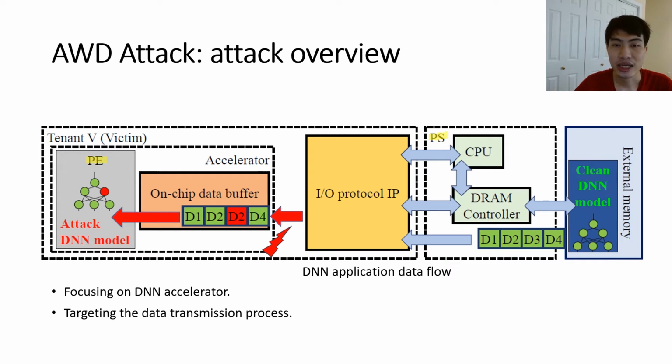Particularly, DNN computation is usually accomplished in a layer-by-layer style. For example, input data like images and DNN model parameters of different layers are usually loaded and processed separately. If the injected fault appears during the data transmission from the external memory to the FPGA on-chip buffer, the accelerator may utilize those incorrect weights to infer the images. It will achieve a decrease in the overall inference accuracy.